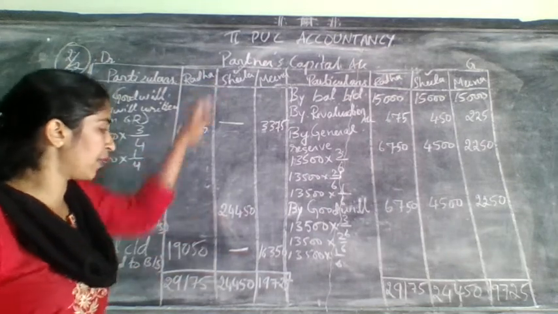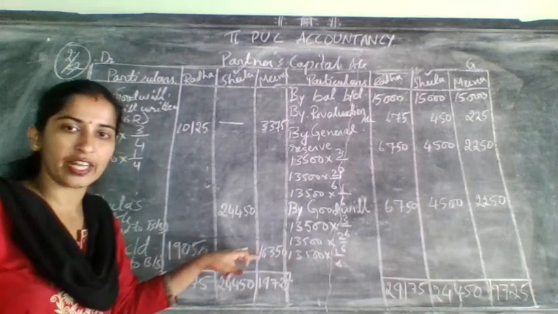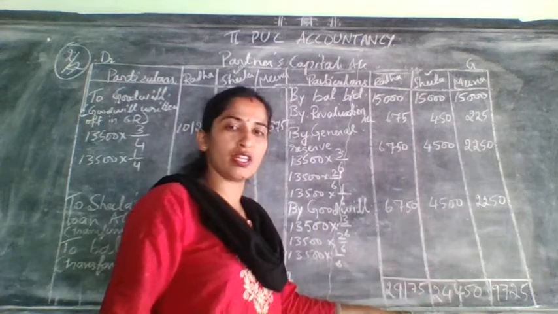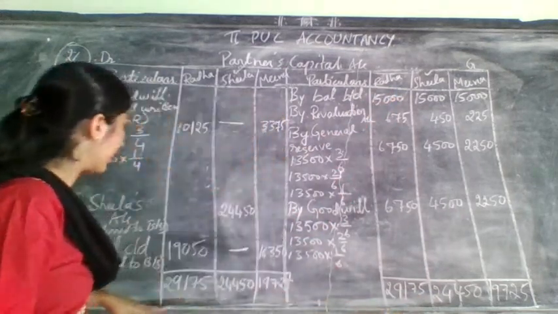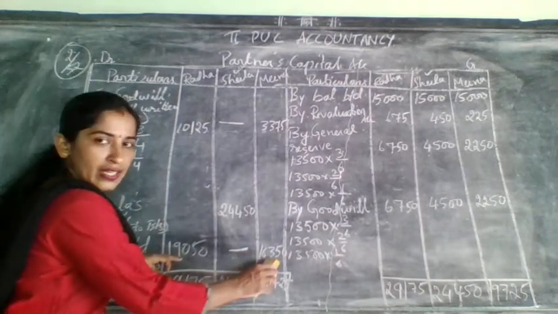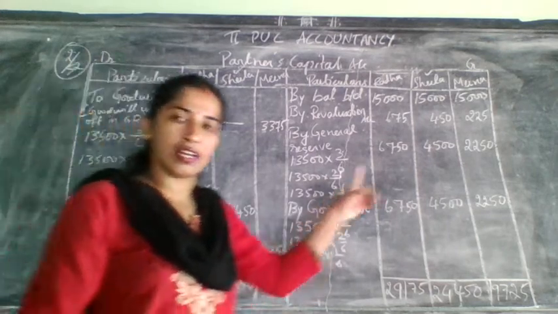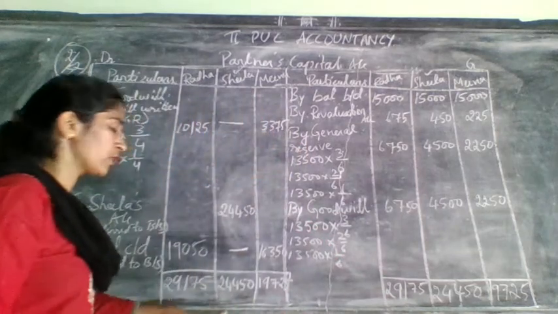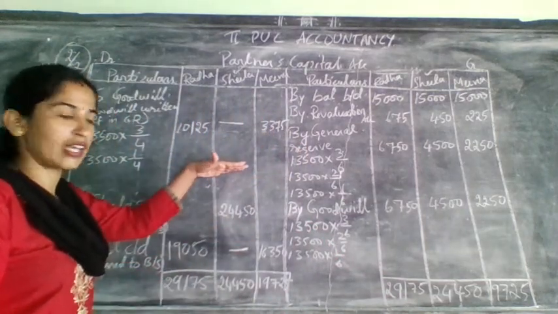When you are writing here, this is considered as balance carried down. Here the retiring partner will not have any entry for balance carried down. That's why you need to put a dash. So next, who is remaining now? One more partner, that is Radha, is remaining. Take the total, bring it here, minus it and write it here. That means only the remaining partners have balance carried down. Now what about the retiring partner? The retiring partner also needs to take the total and bring that total to the debit side, but his total should be written above the balance carried down.